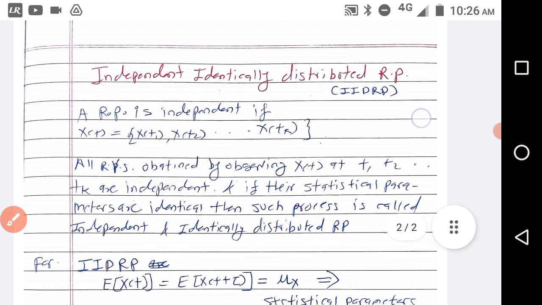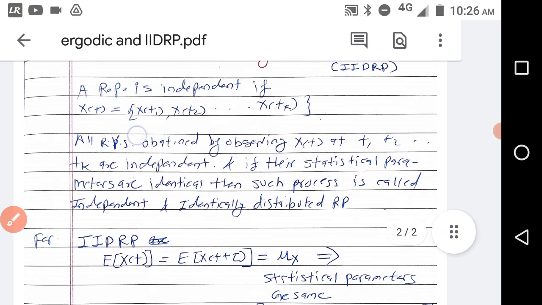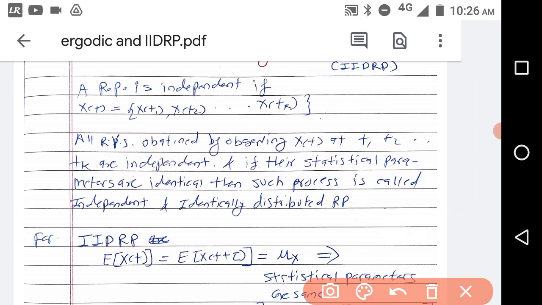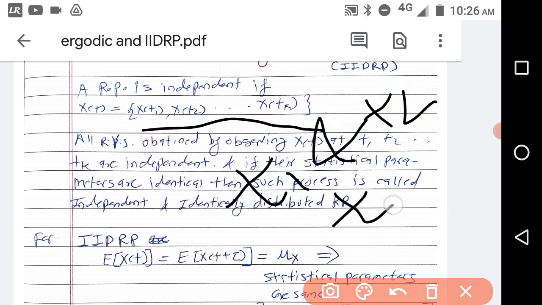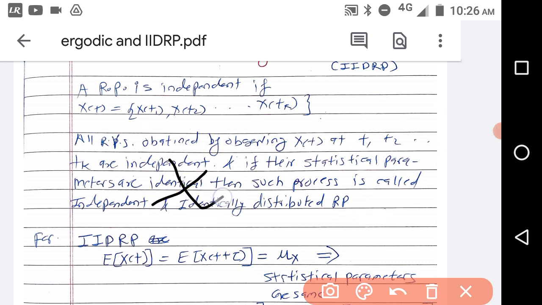Suppose you observe the random process at t1, t2 and tk, you will get the random variables x(t1), x(t2), x(tk). Now suppose instead of t1 and t2, you take t and t plus tau. That means at t you observe the random process, and at t plus tau you observe the random process.